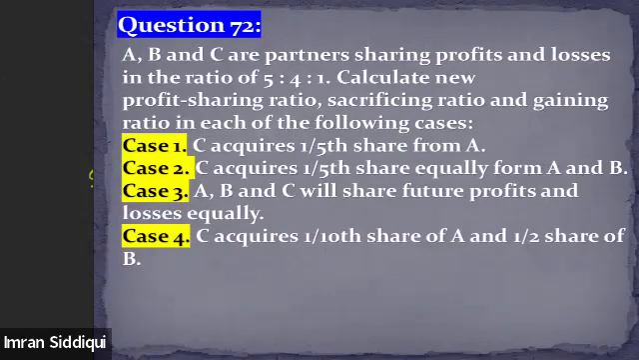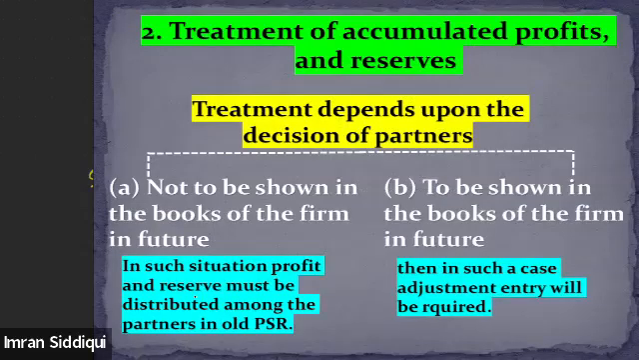So this was all about the calculation of the sacrificing and gaining share or the ratios of the partner. Now we are going to start a new concept, which is called the treatment of the accumulated profit and reserves. All right, so we'll talk about this.